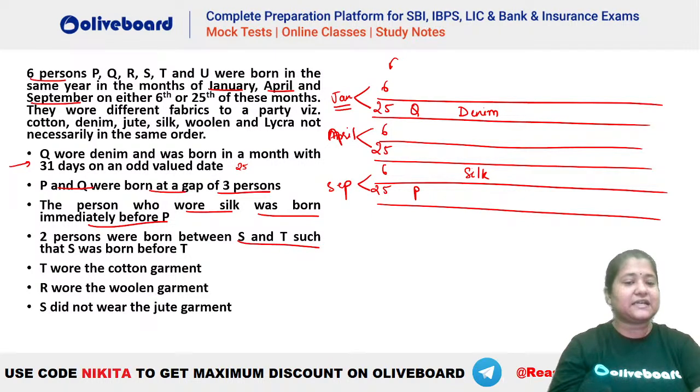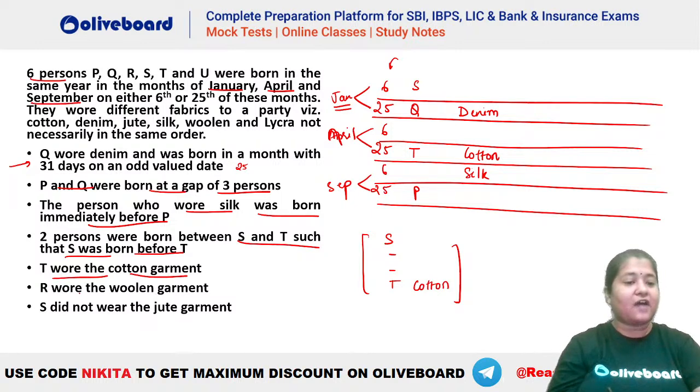2 persons between S and T, such that S was born before T and T wore the garment that is cotton, right? So you can see there has to be 2 persons between S and T, such that S is before T, such that T is wearing cotton here, right? So this has to be the structure for S and T. So where will your S and T come? You can see the only possibility here will be here S, 1, 2. This will be your T cotton. Okay, this will be done.